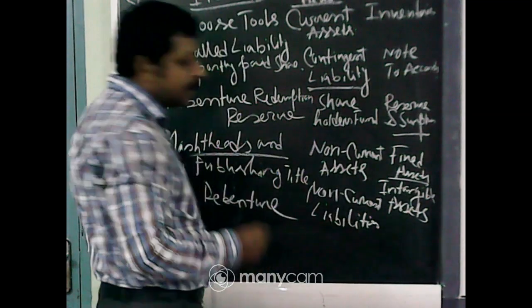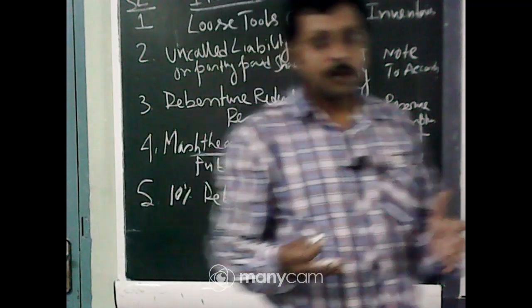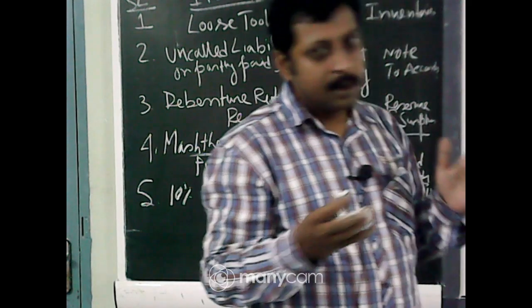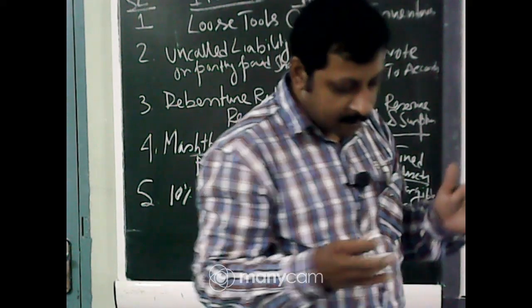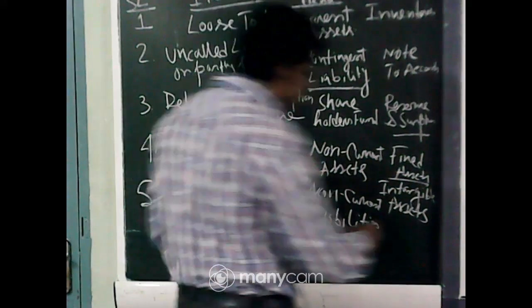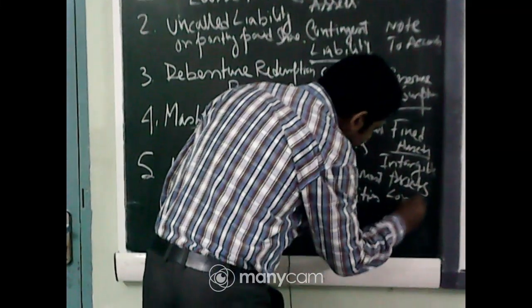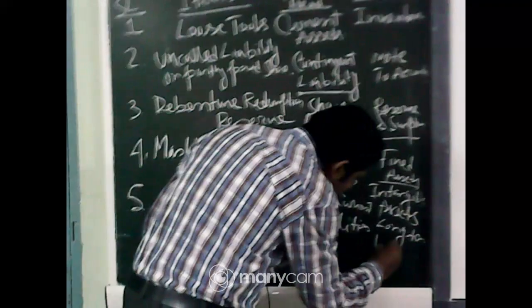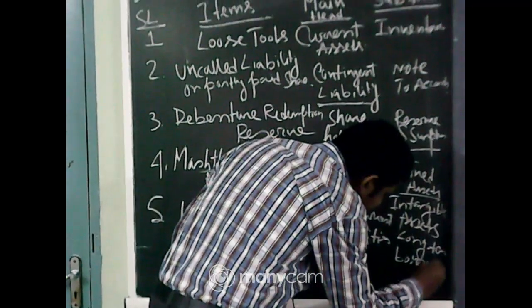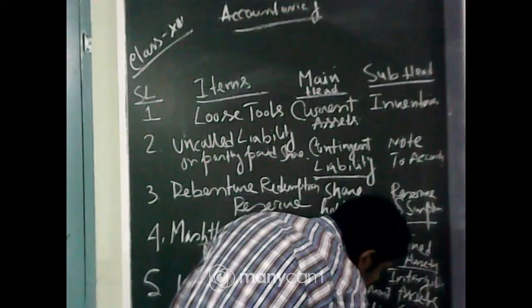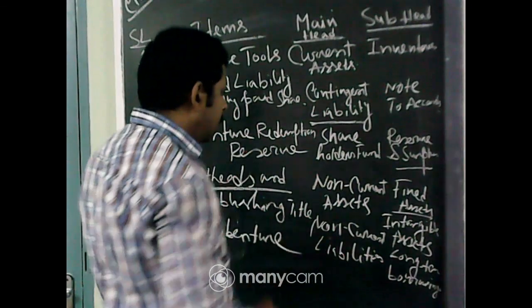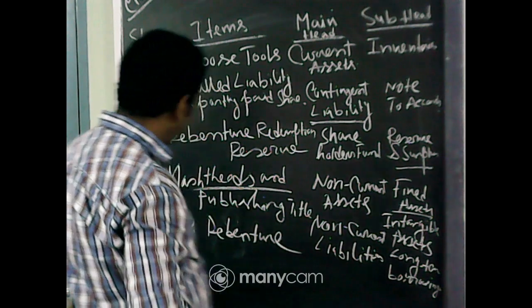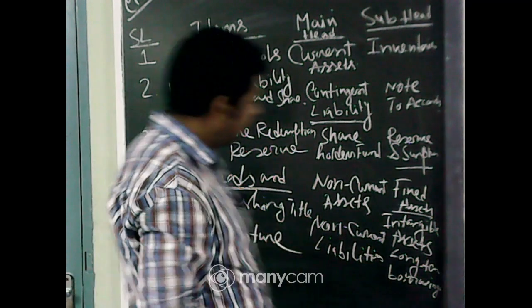Under non-current liabilities, and debenture is not issued for just 1 or 2 years. This is issued for a minimum of 5 to 6 years or maybe 10 years. So, the subhead would be long term borrowings. 10% debenture will be under long term borrowings.